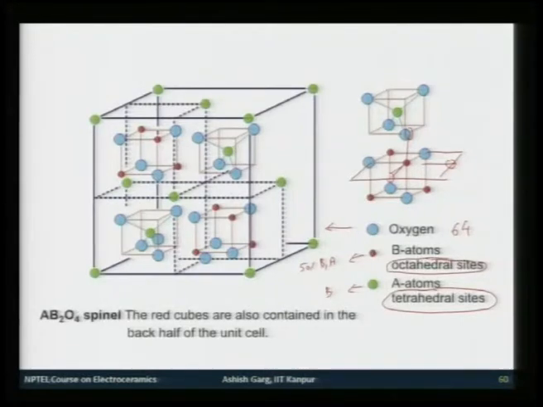So, this would be 50% B, 50% B in case of inverse, and here in this case it is normal. Okay. So, this is a ceramic structure.